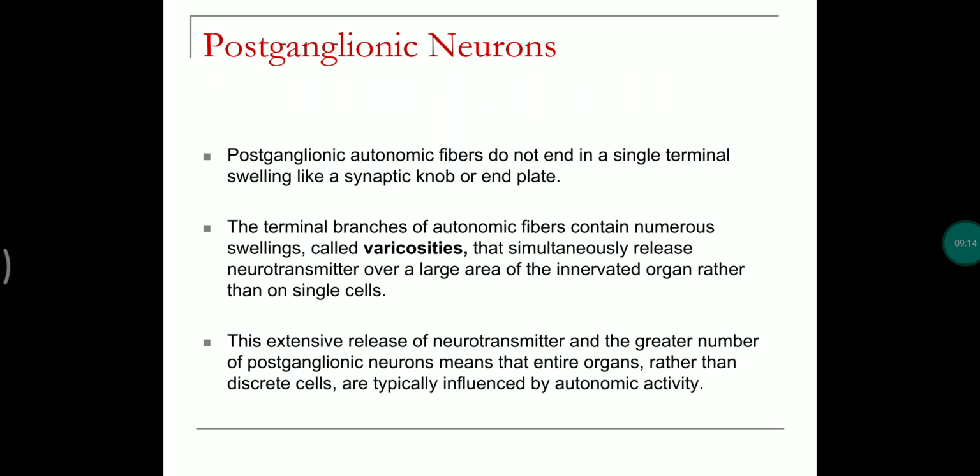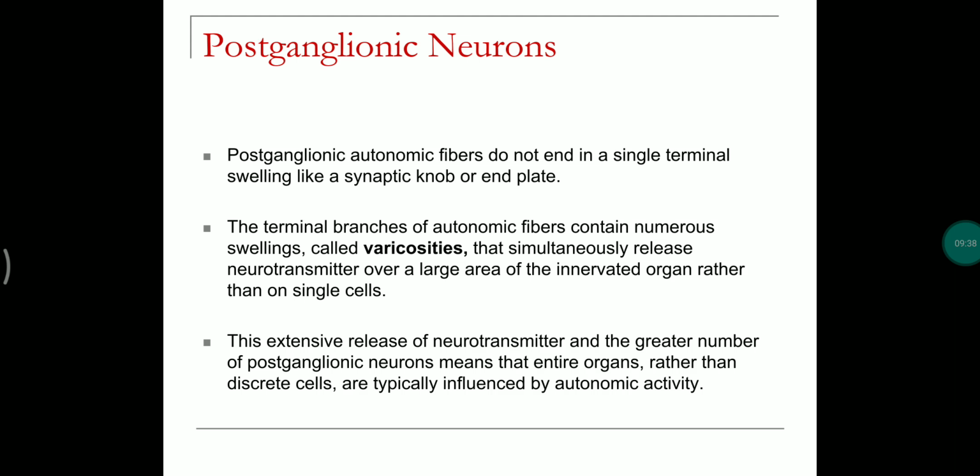And coming to the postganglionic neurons, autonomic neurons do not end in a single terminal swelling like a synaptic knob or end plate. They have multiple terminal endings. A single postganglionic neuron may innervate different visceral organs or different regions of an effector organ.